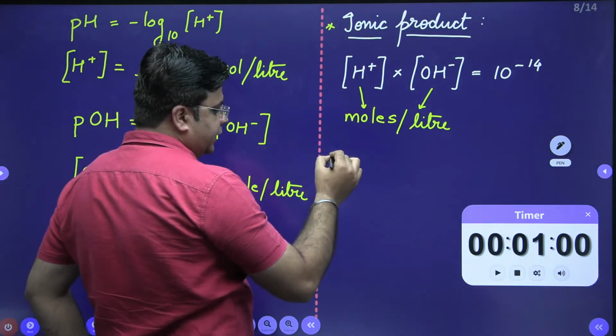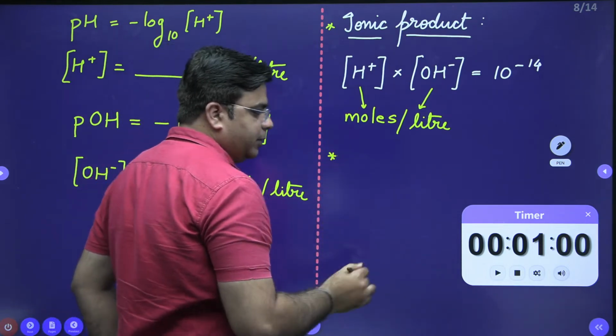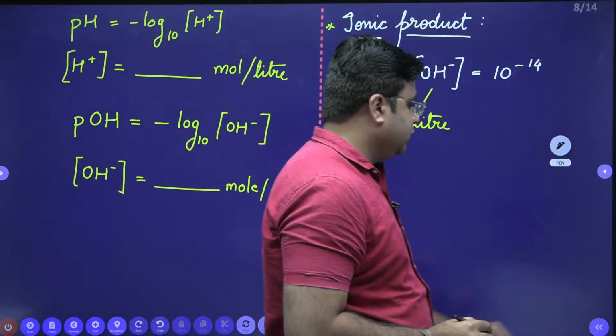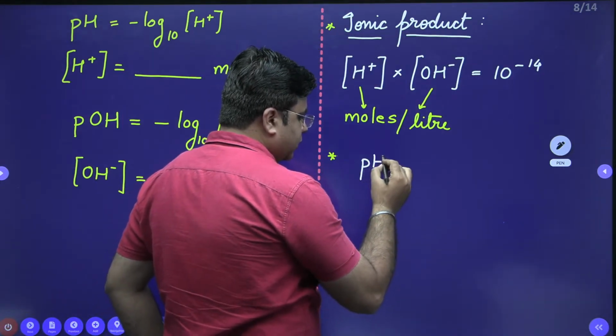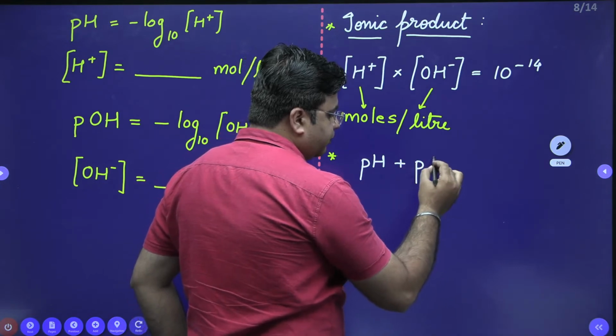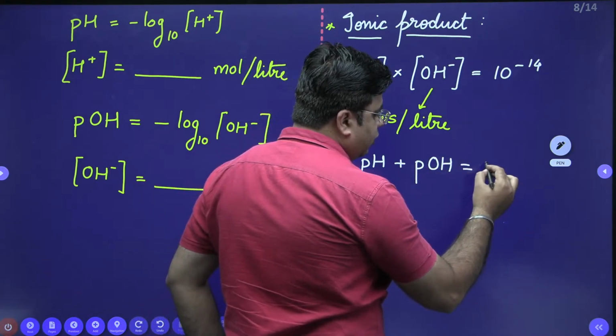The third definition is the relation between pH and pOH. So pH plus pOH is equal to 14.